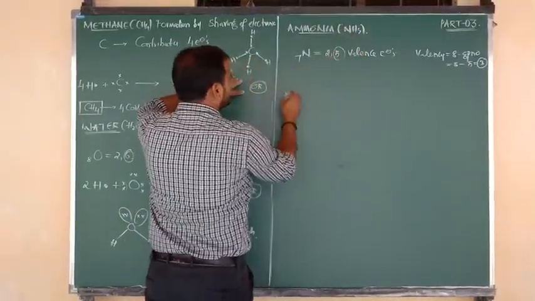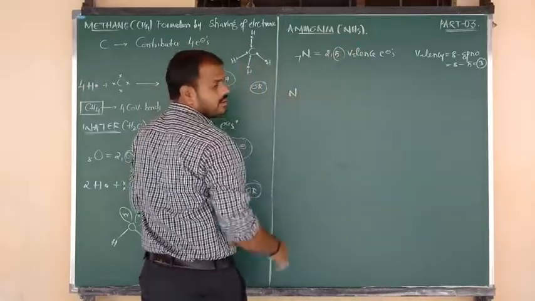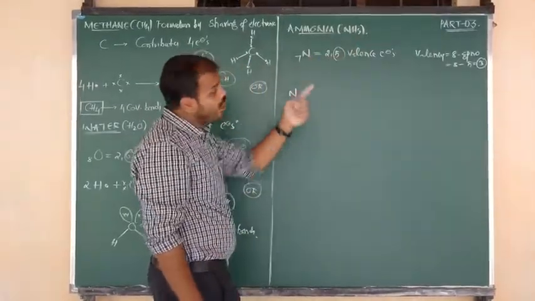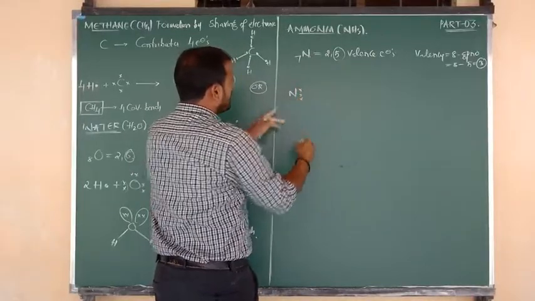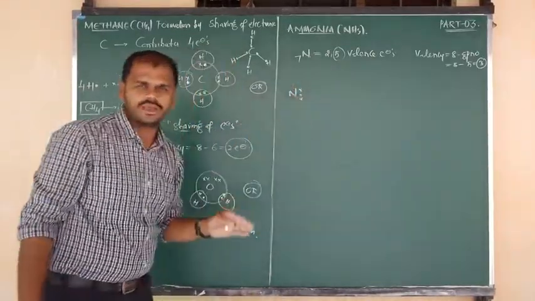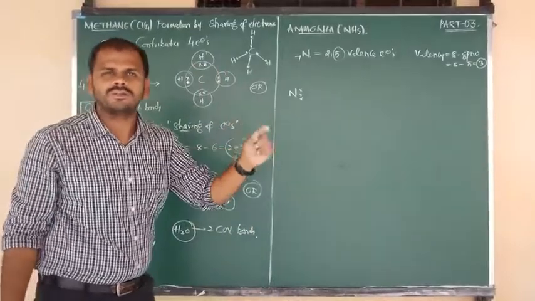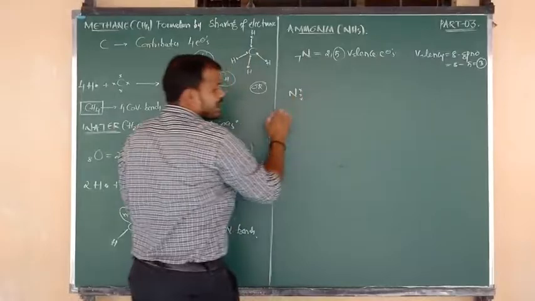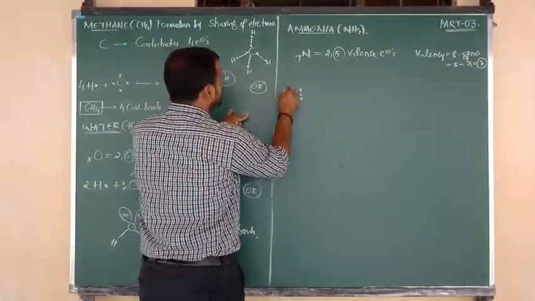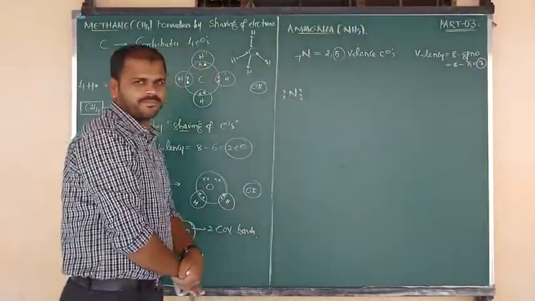Otherwise we can write nitrogen first of all. Okay, this is nitrogen. Total electrons are 5, but out of 5 how many are sharing? 3 sharing. 1, 2, 3. These 3 electrons can be contributed for the formation of covalent bonds. So out of 5, 3 are shared or contributed. The remaining 2 we have to write as they are.